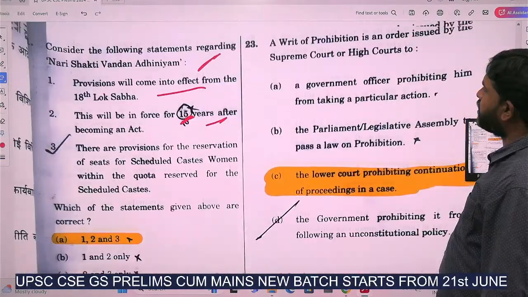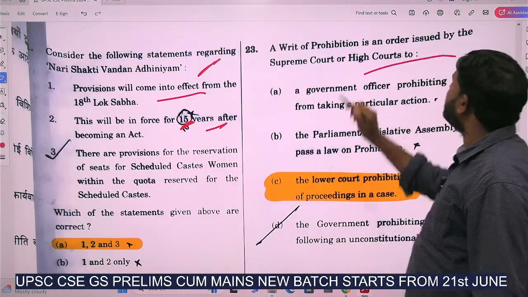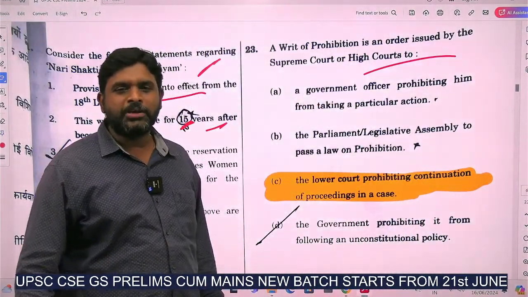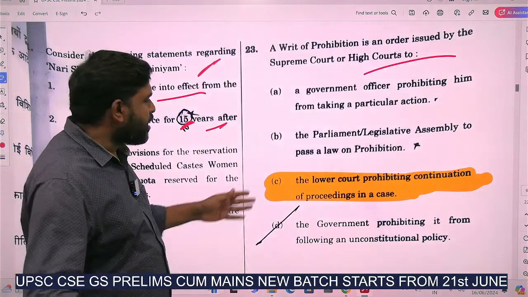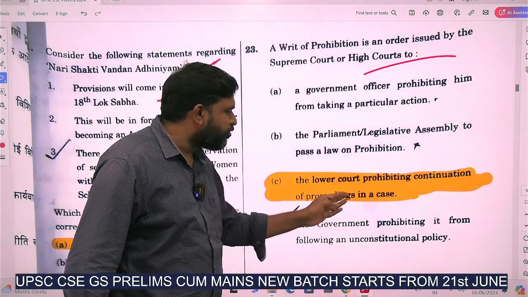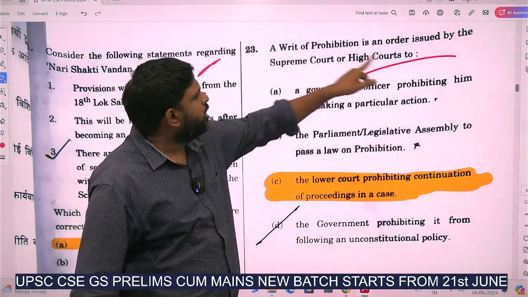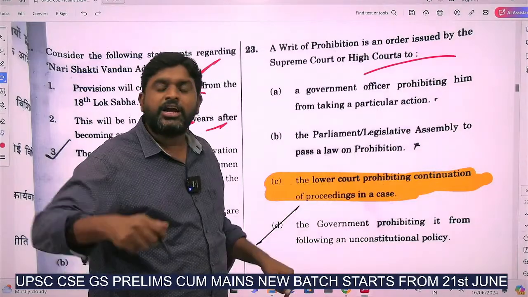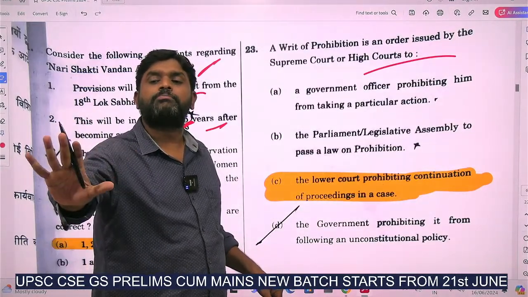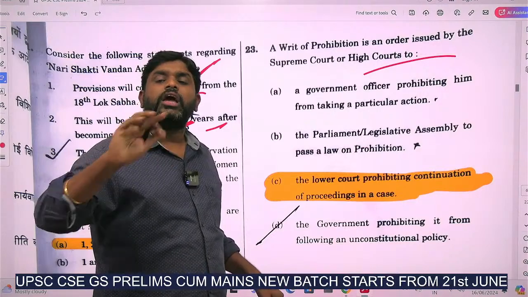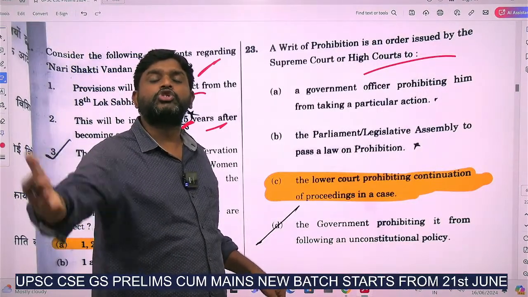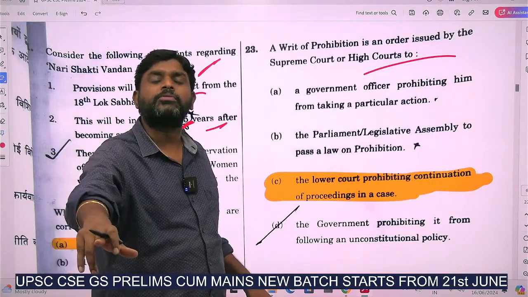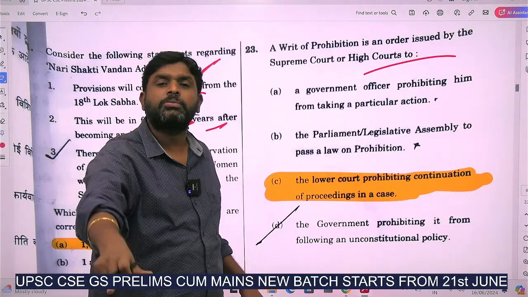Question 23. A writ of prohibition is an order issued by the Supreme Court. The writs are prohibition, quo warranto, habeas corpus, mandamus, and certiorari. A writ of prohibition is an order issued by the Supreme Court or High Court to the lower court, prohibiting continuation of proceedings in a case. Please stop. You don't do it. I will take it. It is out of your jurisdiction. That particular thing will not come under your jurisdiction. So I am prohibiting you from continuing the proceedings of the court.